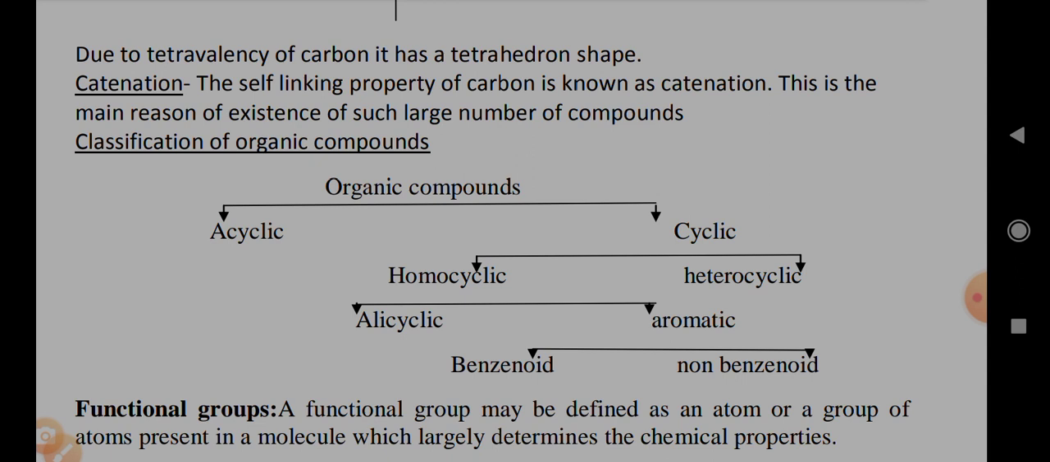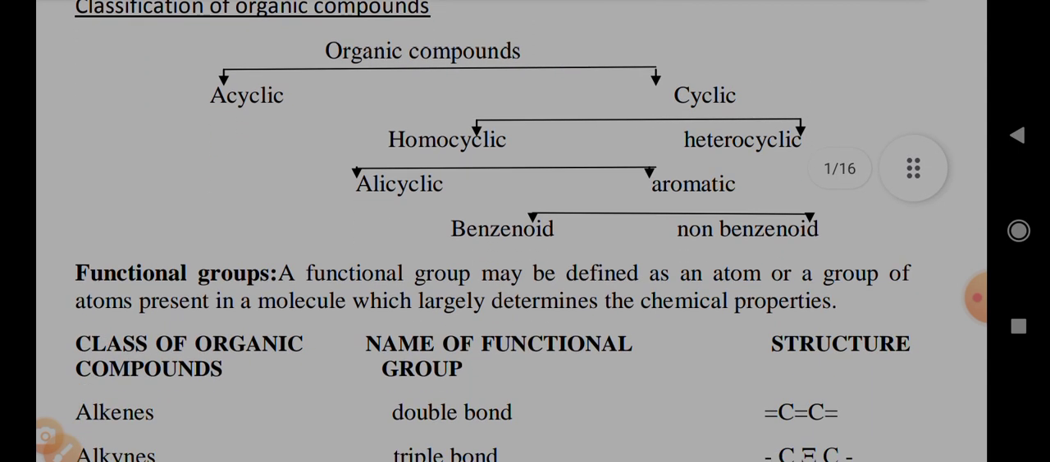Catenation. The self-linking property of carbon is known as catenation. This is the main reason for the existence of such a large number of compounds. Classification of organic compounds. Organic compounds have two types: acyclic and cyclic. Cyclic has two types: homocyclic and heterocyclic. Homocyclic has two types: alicyclic and aromatic. Aromatic has two types: benzenoid and non-benzenoid.